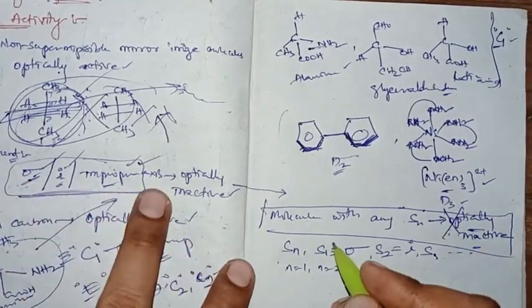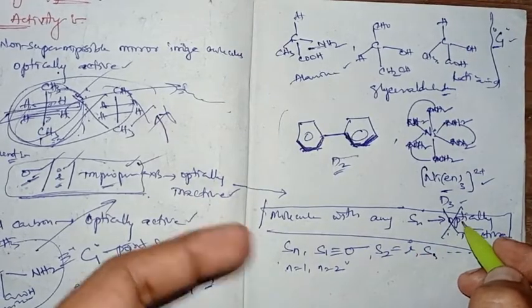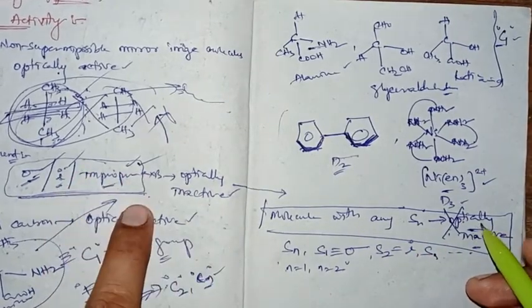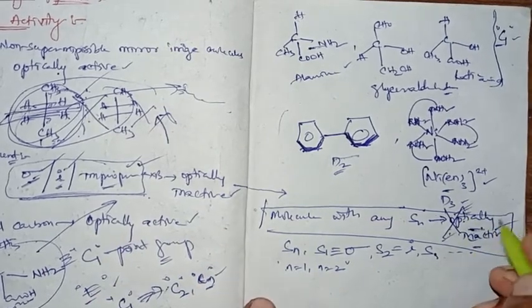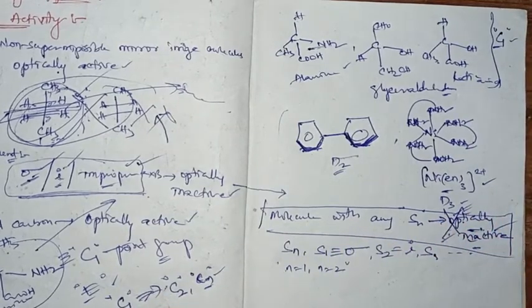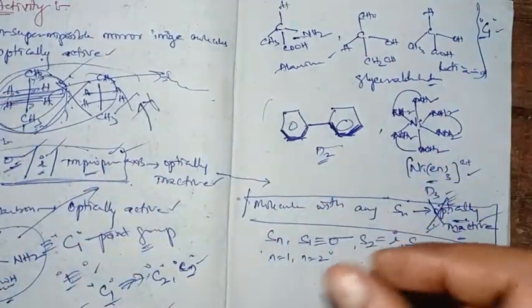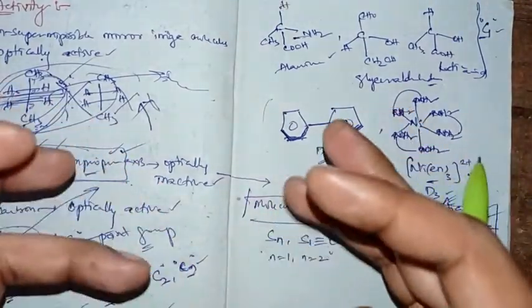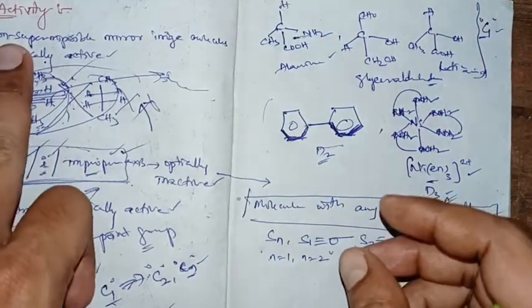When they are absent, it will be optically active, right. When possessing these elements, they are optically inactive. When without any improper axis, the moiety will be optically active, right. Such description, such analysis, such application comes from the symmetry to determine the optical activity of a molecule,